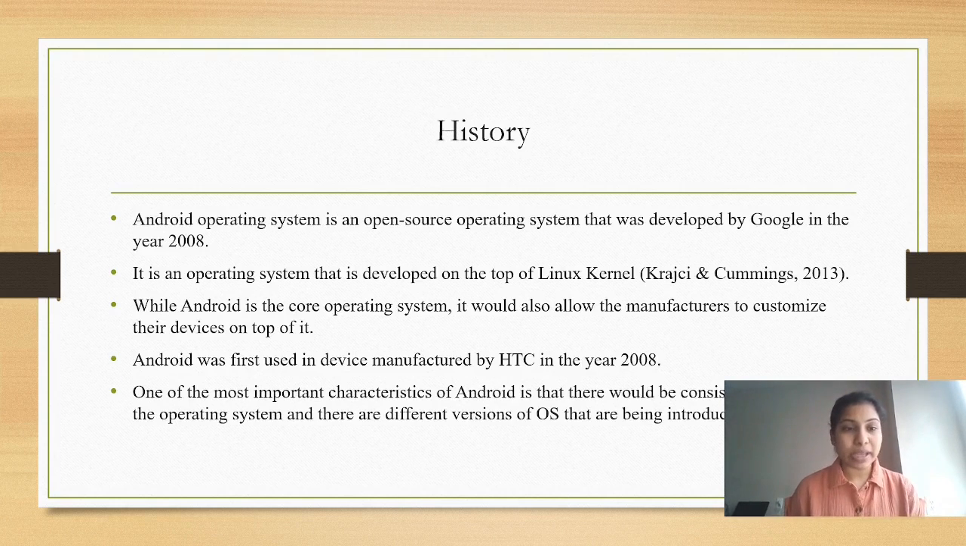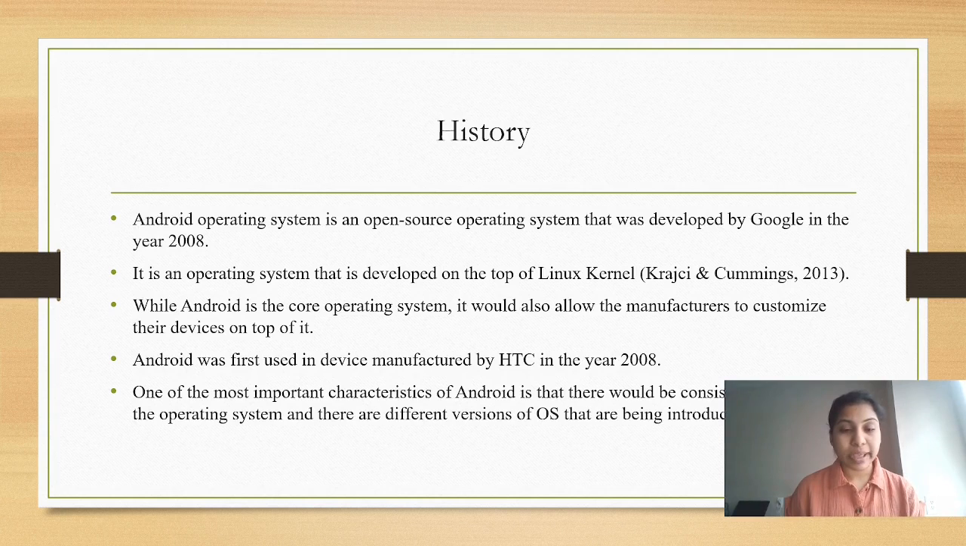And coming to the history part, Android operating system is an open source operating system that was developed by Google in the year 2008. It is an operating system that is developed on the top of Linux kernel. Well, Android is the core operating system. It would also allow the manufacturers to customize their devices on top of it. Android was first used in device manufactured by HTC in the year 2008.